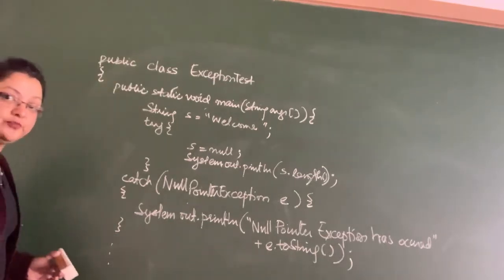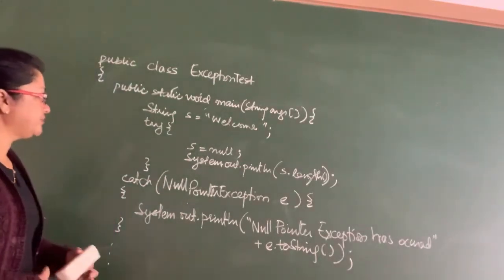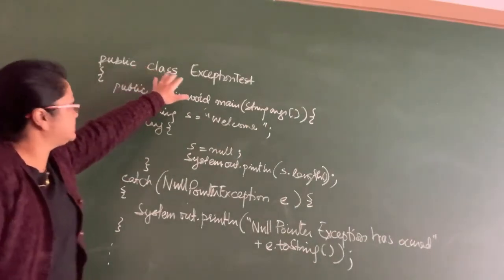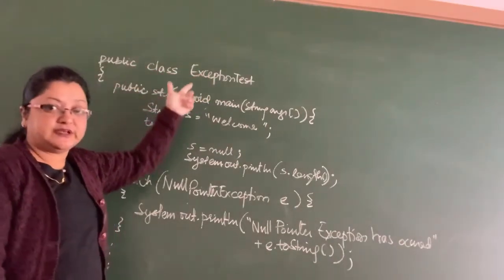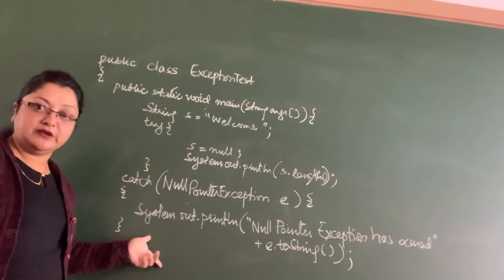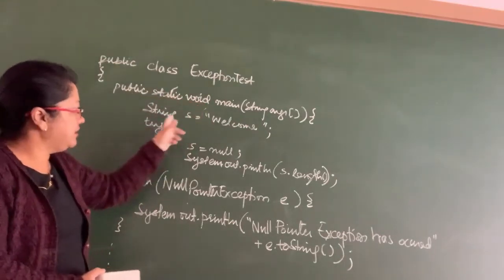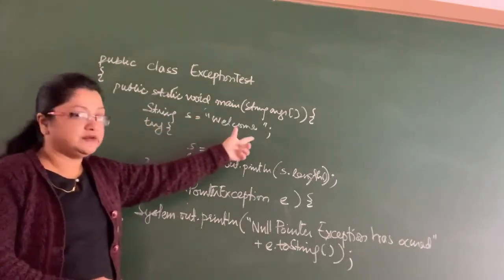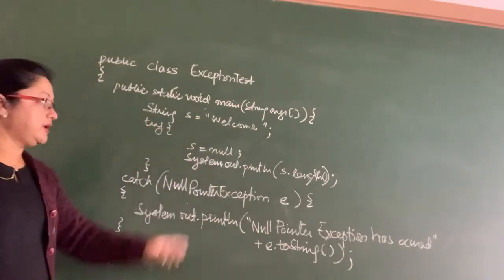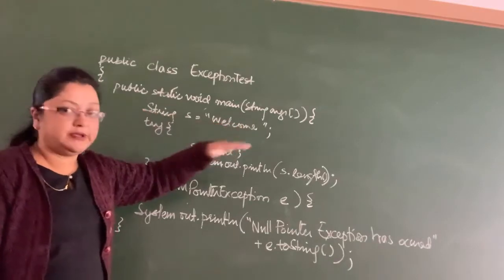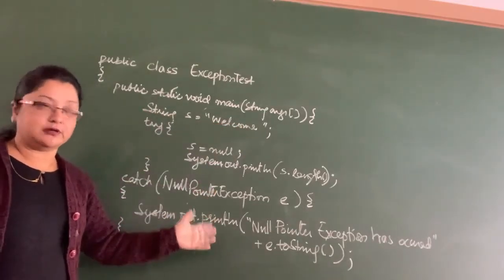So this is a part of a program. Here I have a class called ExceptionTest. Inside this I have a main function. In the main function, I have a string s which I have initialized to "welcome". Remember, this statement is coming outside of any try block.